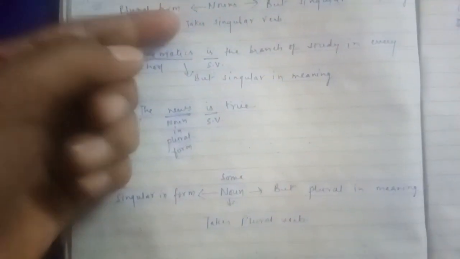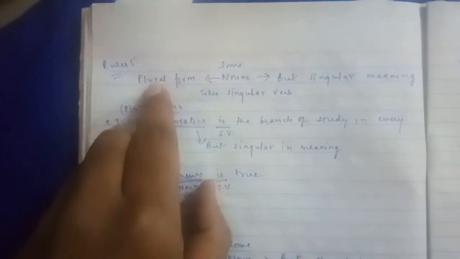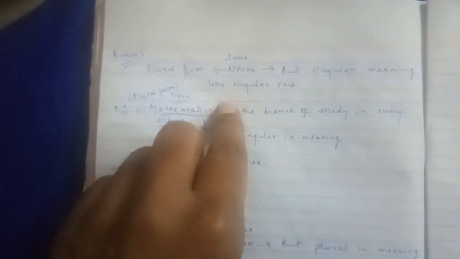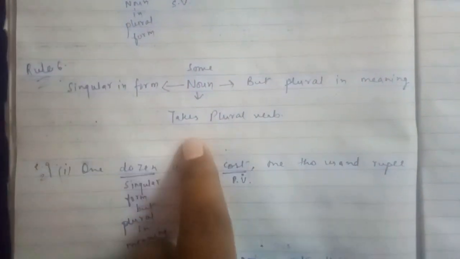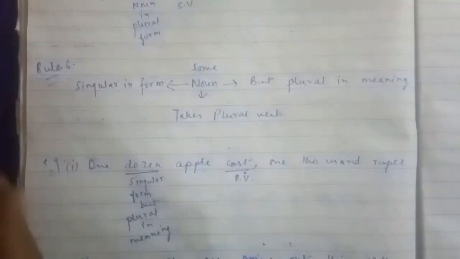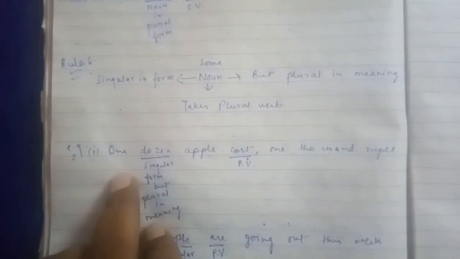See, there is a difference. If nouns are plural in form but singular in meaning, we take a singular verb. But if nouns are singular in form but plural in meaning, we take a plural verb. Don't get confused, students.